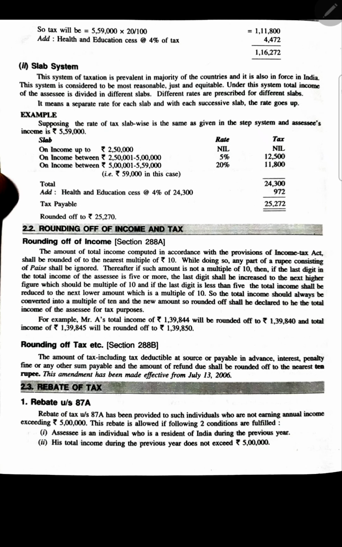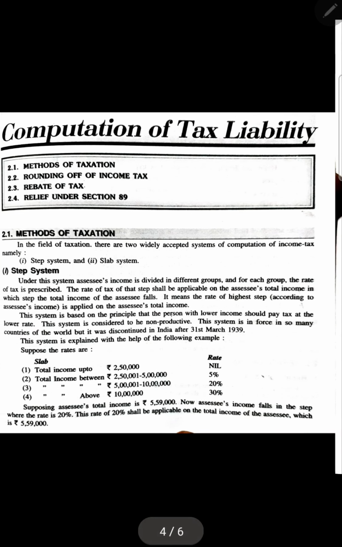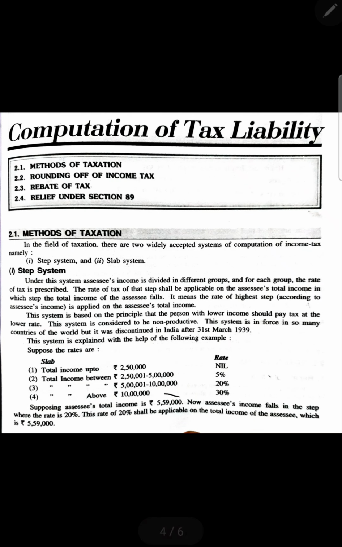The step system says, what is the income? 5,59,000. According to the step system, we have certain steps, from small income to larger income. So 2,50,000 nil, 2,50,000 to 5 lakh 5%, 5 lakh to 10 lakh 20%, above 10 lakh 30%. Which group does this income belong to? You can see it belongs to 5 lakh to 10 lakh. You have 5 lakh 59,000, so it's between 5 lakh and 10 lakh. Am I clear? This is what we have to follow.